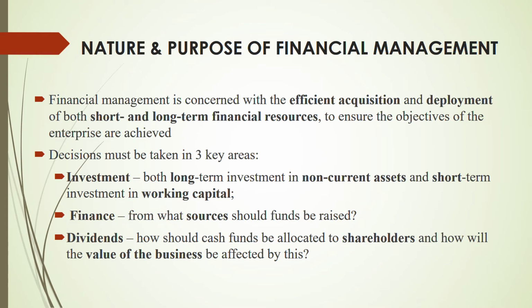How you are going to allocate the cash to the shareholders. Please understand that I underlined or highlighted the word shareholder. Why? Because dividends, whom will you pay? Shareholders only. You will not pay dividends to debt holders. You will not give dividends to the bank or your creditor. You will give it to shareholders only. Right? For MCQs, this might come. So that's why the word is very important.